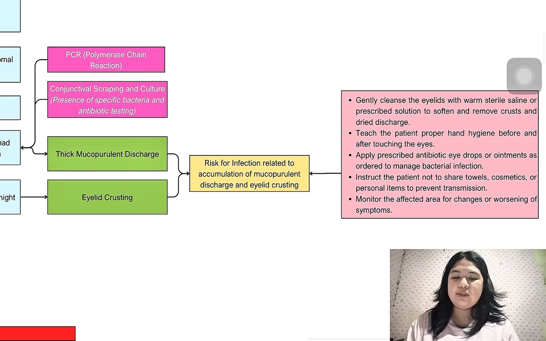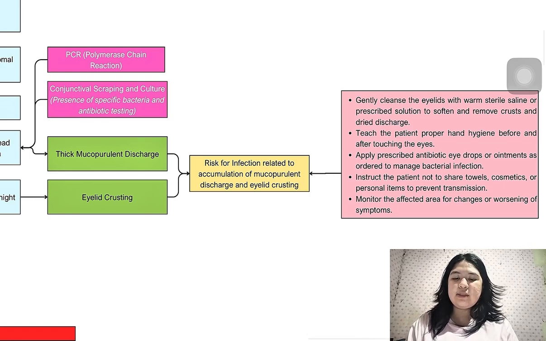As phagocytosis of the bacteria happens, there will be a release of ROS and lysosomal enzymes, which leads to the formation of pus. This pus is a purulent exudate rich in dead cells and bacteria.